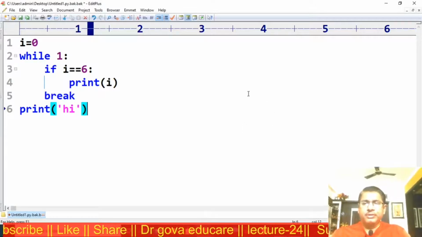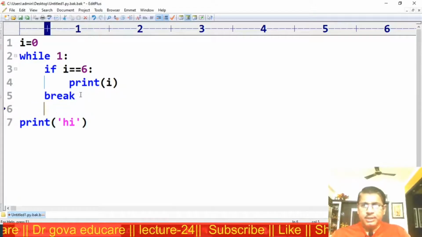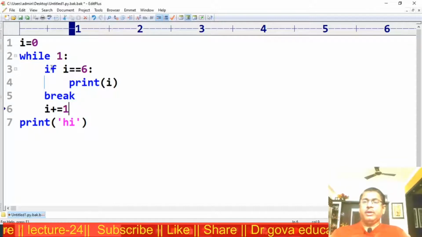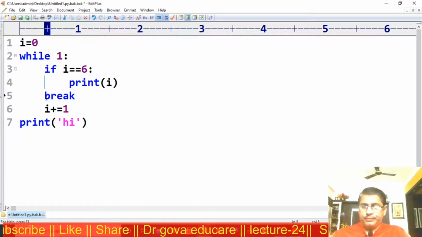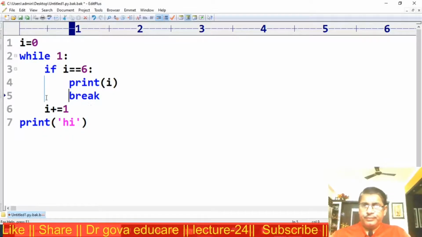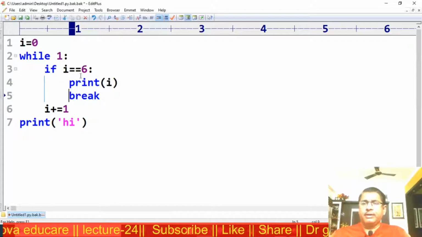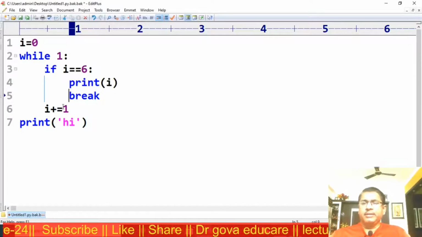Now observe here, after the break, i is incremented by 1. Observe here, while 1, i is equal to 0. This condition is not satisfied, now i is incremented, i is equal to 1.